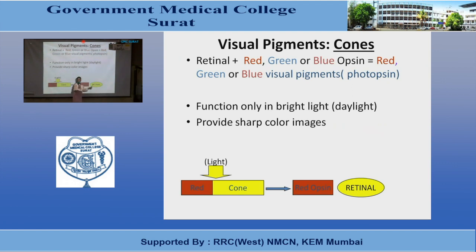It forms the red sensitive photochemical, which responds to a particular wavelength of the light, and which is responsible for visualizing red color from the image. Now these cones function in bright light, as I have already told you, and they are responsible for photopic vision, and they are responsible for color vision as well as visual acuity.